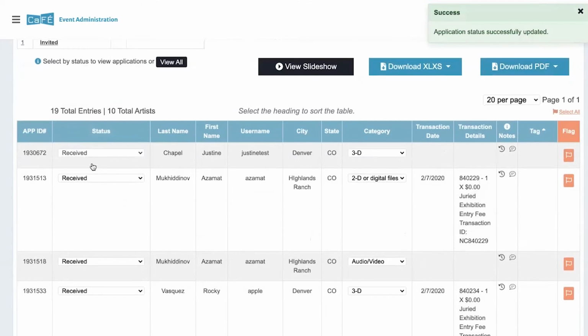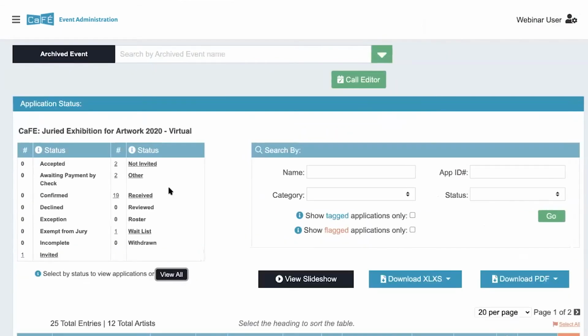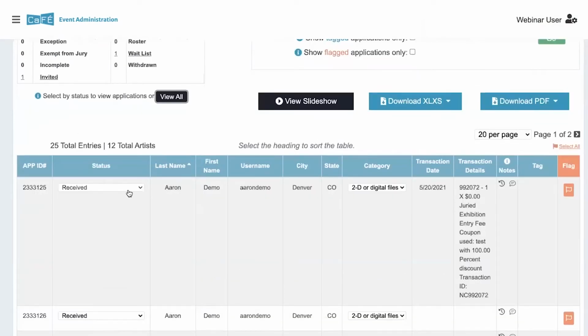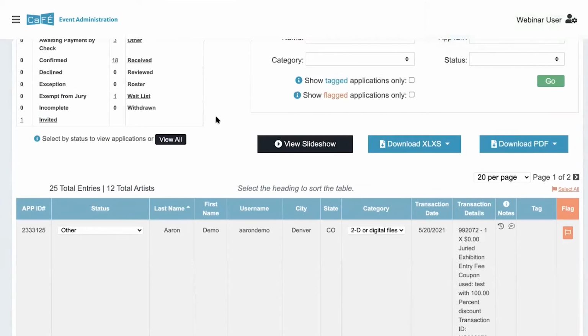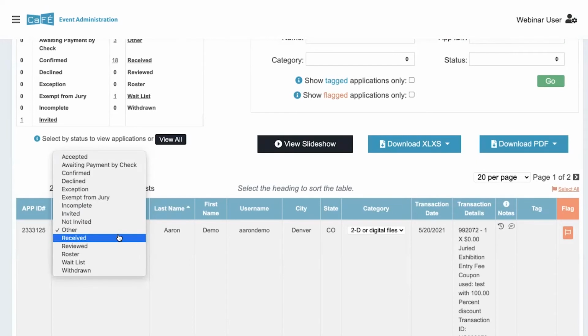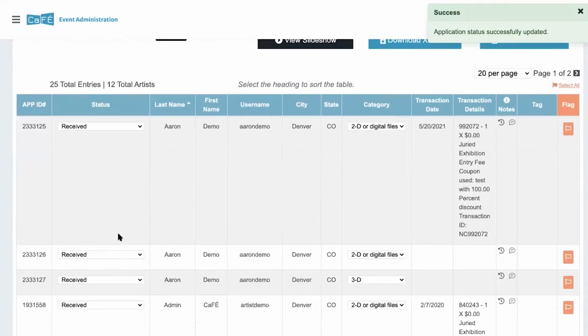You'll see that it gets moved over to the status that you selected. If you're on the view all page and you make this change, it will stay on the same page, but you'll see a message that it has been successfully moved to the new status. That's helpful so that you can make changes quickly, maybe if you're changing a lot of different applications at once.